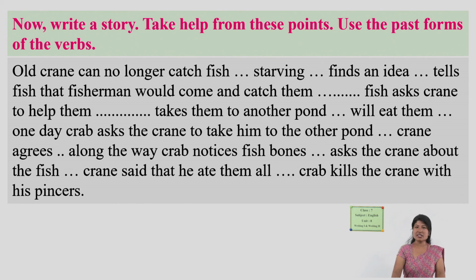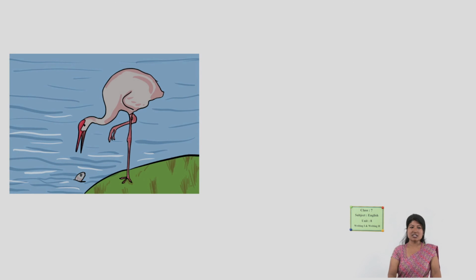Last time in speaking activity also we discussed a story, right, of this crane, and we interpreted it a little bit differently, and here we have to rewrite the story on the basis of clues. So it should not be different from the clues given there.